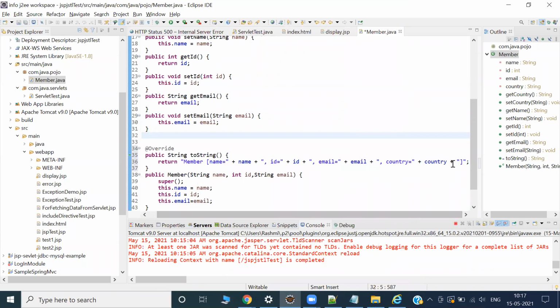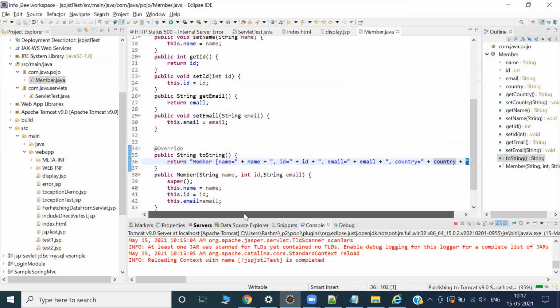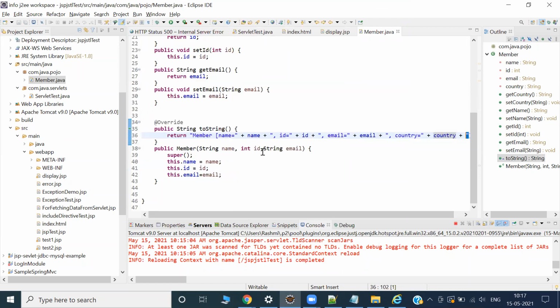And see what we did. Okay, country. Maybe we missed one plus symbol or one quotation mark. Fine. So now it's all good, but one constructor is there, right? I should add one value here, string country. All good. Just initialize this dot country.